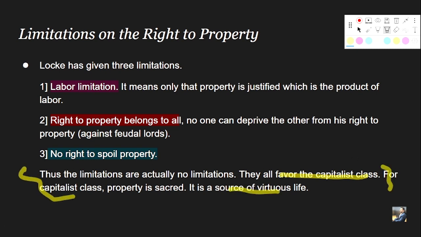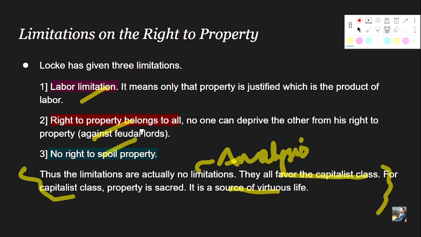After reading his three limitations, this is what thinkers conclude about Locke's idea of property. That is, whatever Locke is giving as a limitation is not basically a limitation. It is basically an advocacy for the capitalist class, a favor for the promotion of the accumulation of property for the capitalist class.